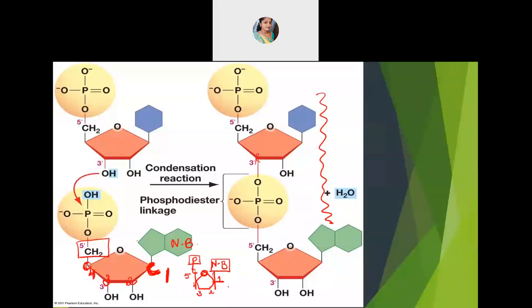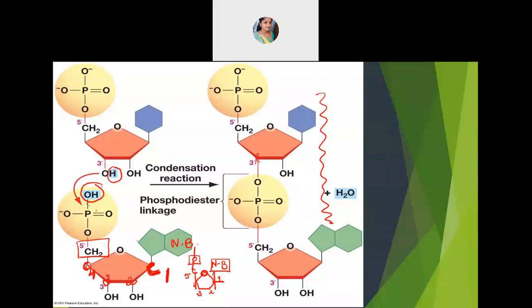Now that phosphate group is there, that will be linked to another nucleotide. But which position? Third position. You can see here, no? This is visible to you. When they link with one another, they are undergoing condensation with elimination of water molecule, H and then OH. And they link to one another through this oxygen. So third position and fifth position are held by phosphodiester linkage. This linkage is called as phosphodiester linkage.